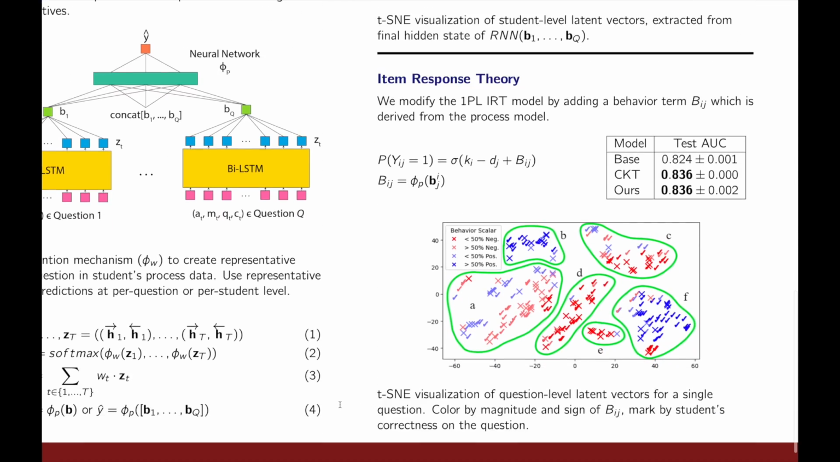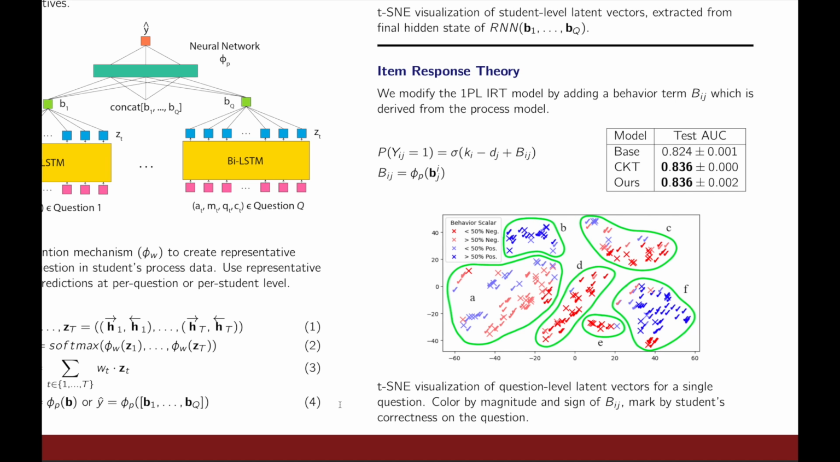Finally, we modify the 1PL version of IRT by adding a behavioral term that is derived from our process model. This modification improves accuracy, and we similarly find clusters with distinct behavioral features.